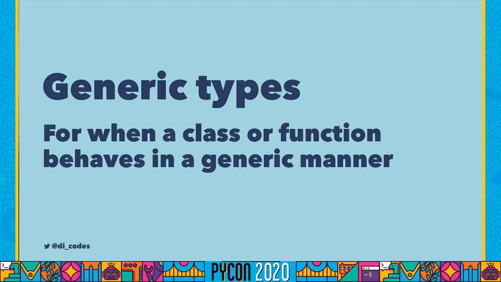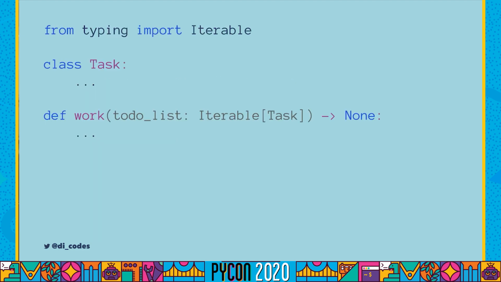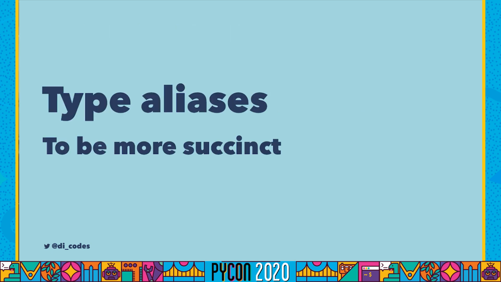This PEP also gives us generic types for when a class or function behaves in a generic manner. So if I wanted to type a function as taking an iterable, and I don't care if it's a string or a list or basically anything that I can iterate over, I can use the Iterable generic here. And finally, we have type aliases, which allow us to be more succinct with our types.